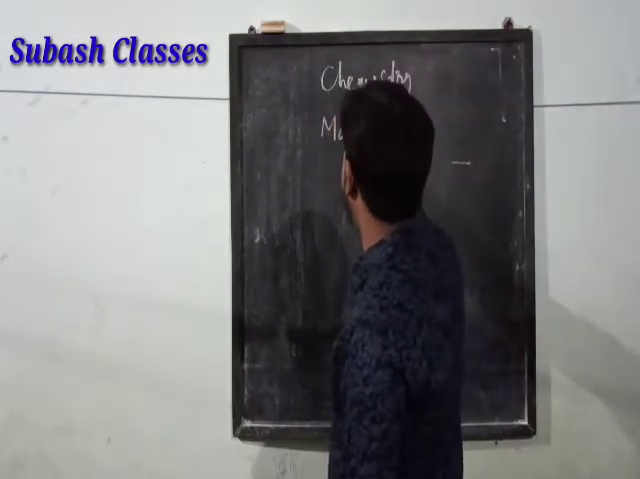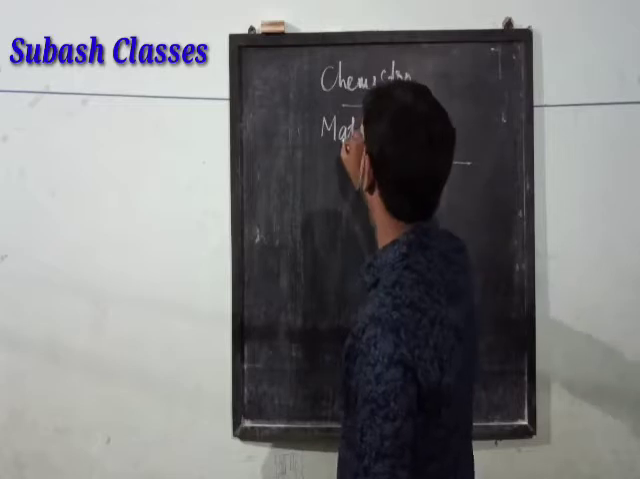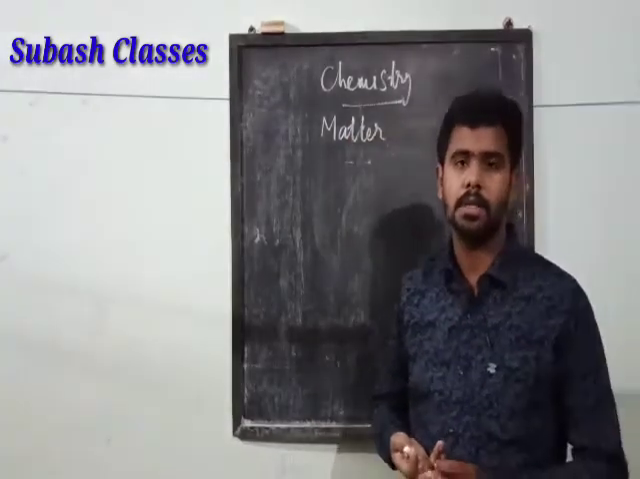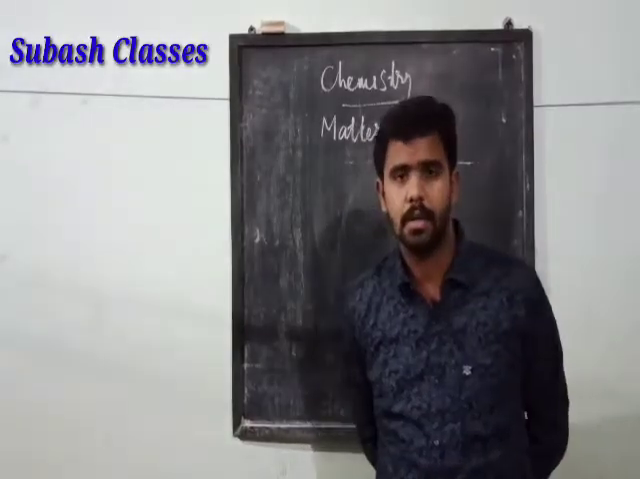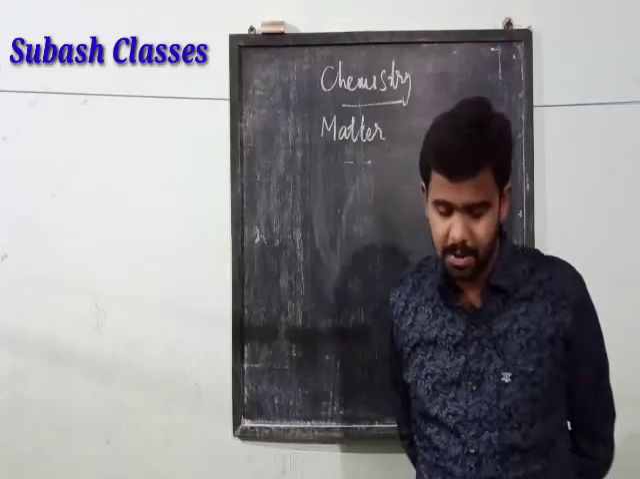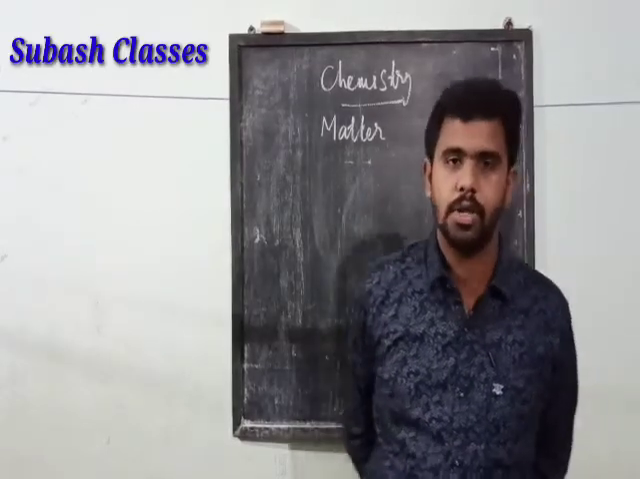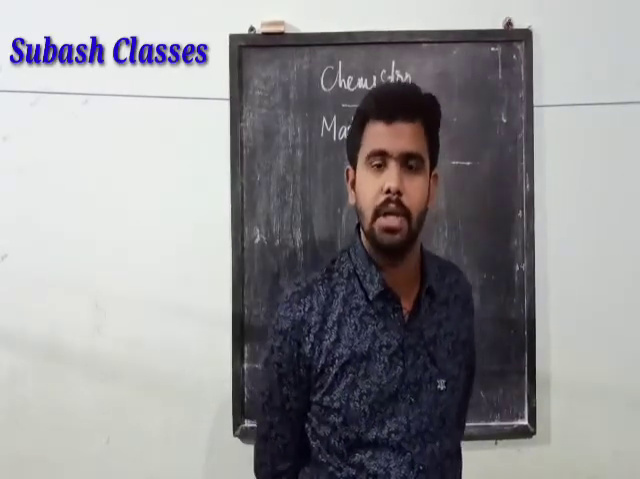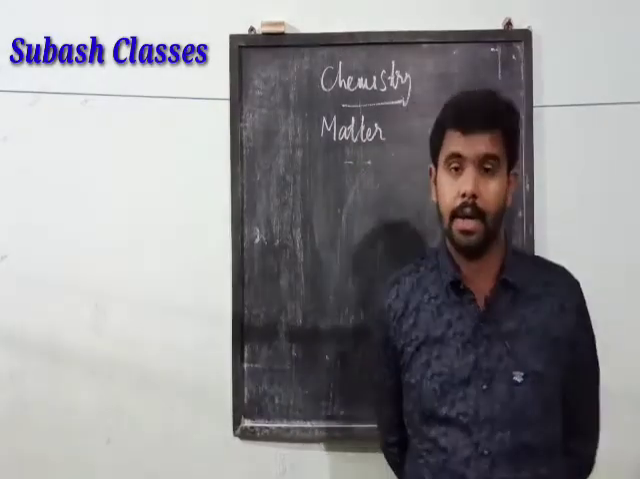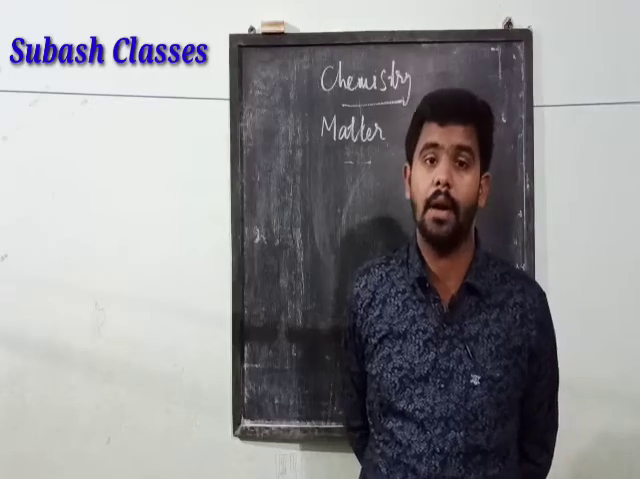So the word that comes to our mind is matter. Now you already know what matter is. Matter is anything that has mass, occupies space, and can be perceived by our senses. Remember this. If you ask a small child also, he will say that matter is something that has mass and occupies space. Another thing I am adding there is that it has to be perceived by our senses.